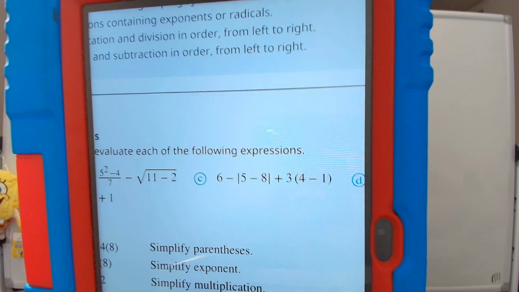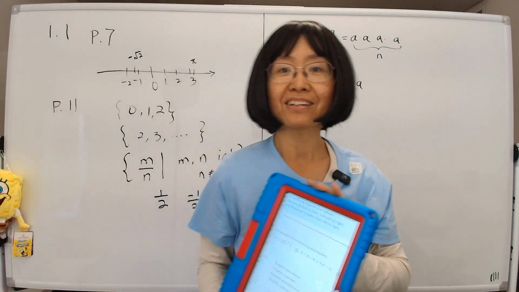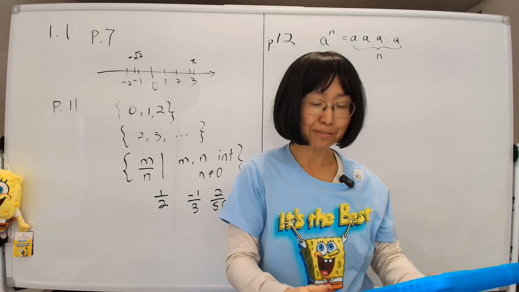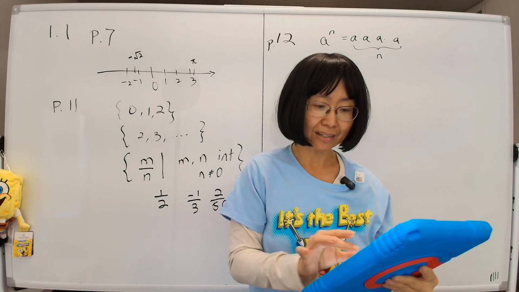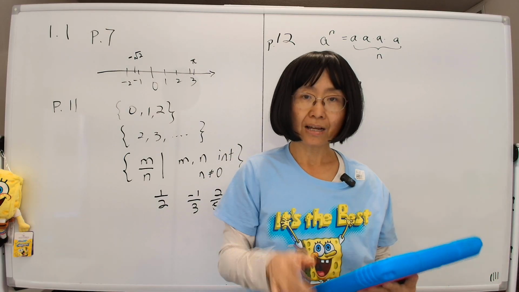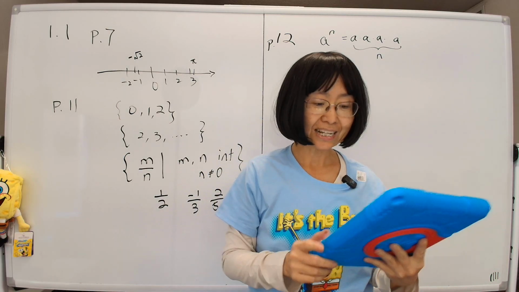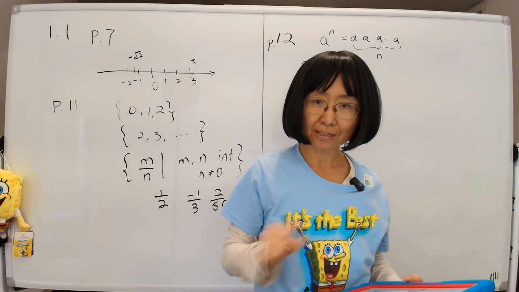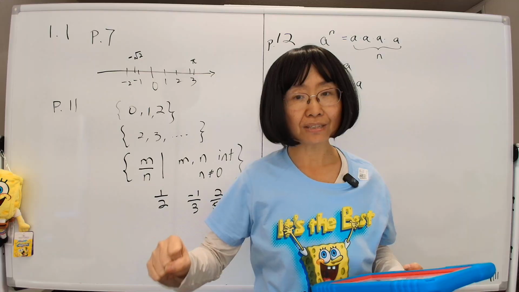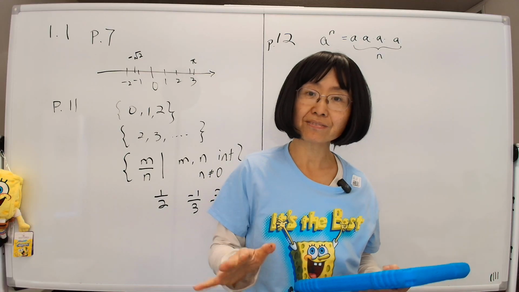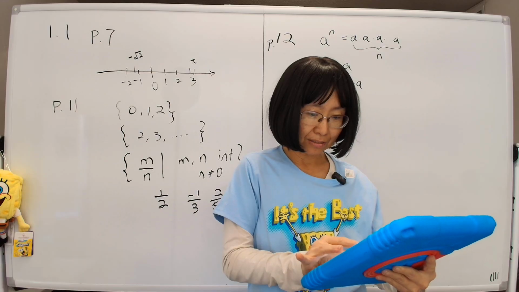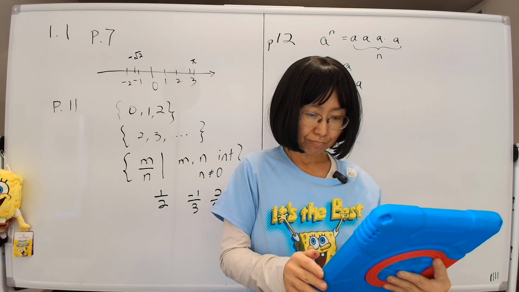You take the absolute value, it becomes positive 3. You just throw the negative sign away, which is what the absolute value sign does. The two vertical bars are called the absolute value symbol. What you do is you kick out the negative sign if it has any. If it doesn't have a negative sign, then you're good. If it has a negative sign, throw it away. And so that's how you would do that.